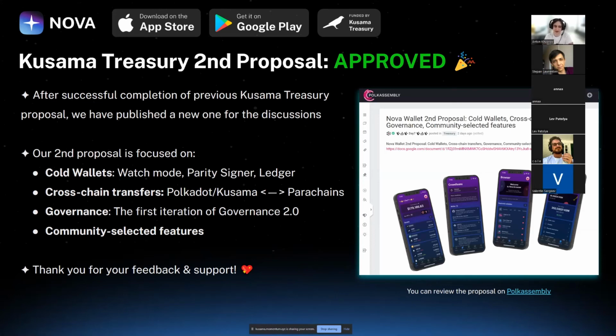We will also make the first steps towards the integration of the governance. Governance itself is being improved, or let's say changed, on the Polkadot and Kusama. And our goal would be to be one of the first applications which provides you access to updated governance, right? And the fourth one is basically community selected features.